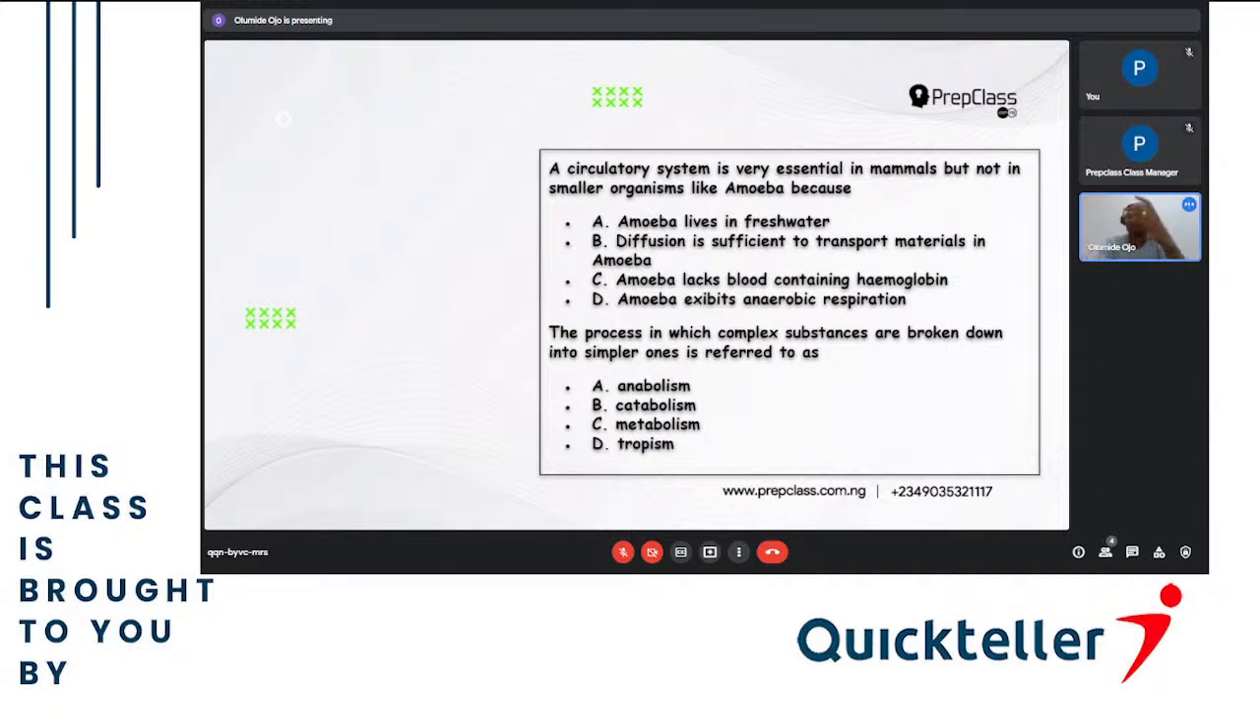Now, the reason why we have respiration is because our body cannot take everything that we are eating as they are coming. So they need to be broken down into smaller ones. An example is respiration.